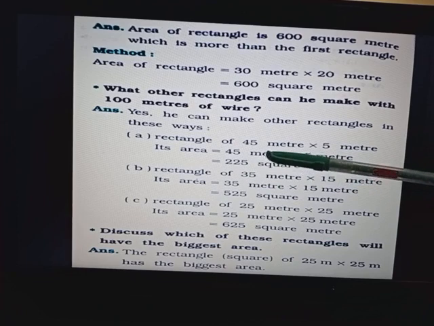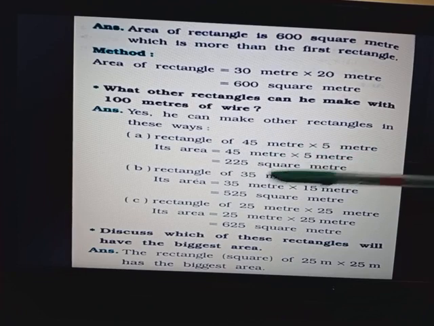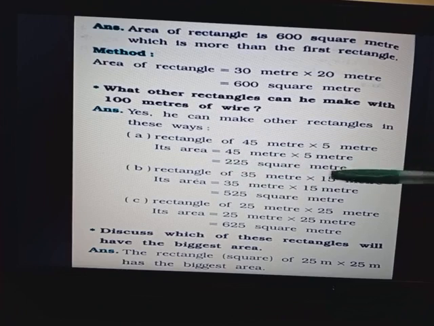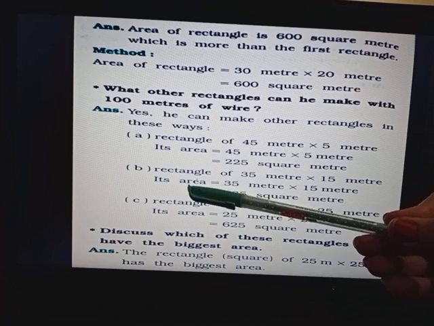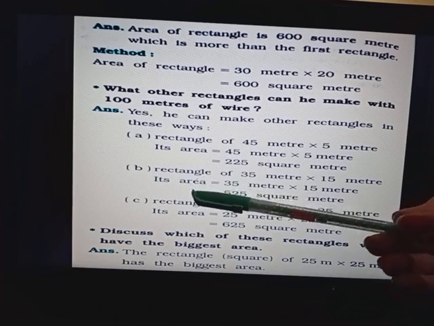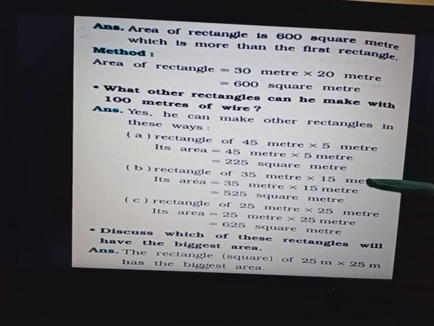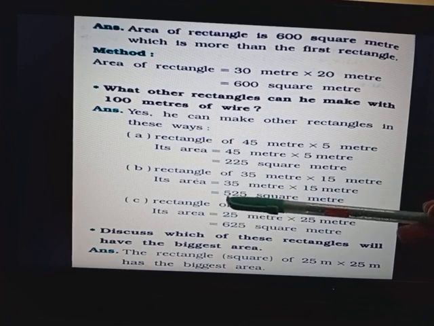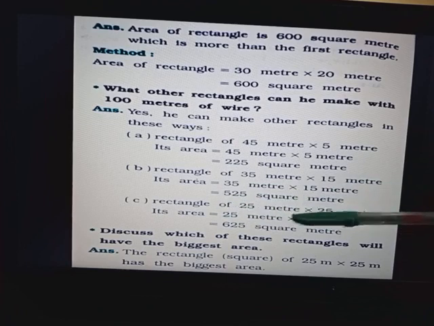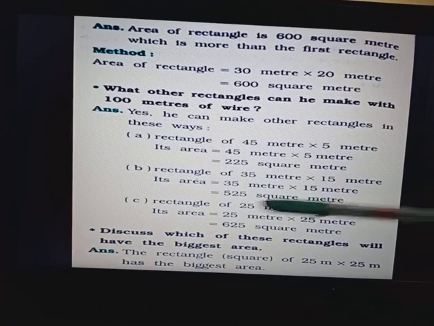With the help of rough calculation, you will get the answer 225 square meter. Now the second option, a rectangle of length 35 meter and breadth 15 meter. So 35 multiplied by 15 gives 525 square meter.